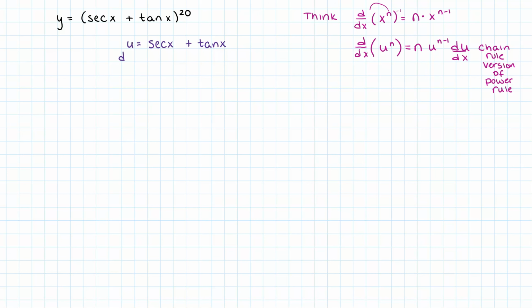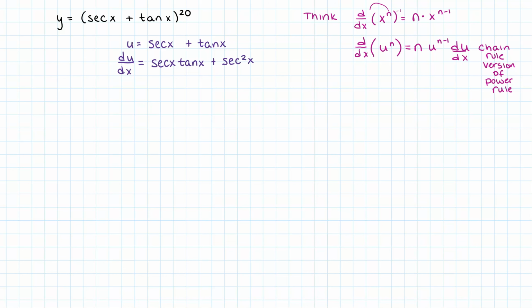And my du with respect to x, so the derivative of secant is secant tangent. So secant x times tangent x. And then the derivative of tangent is secant squared. So plus secant squared of x.